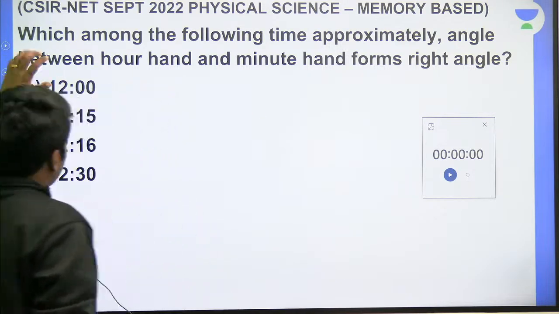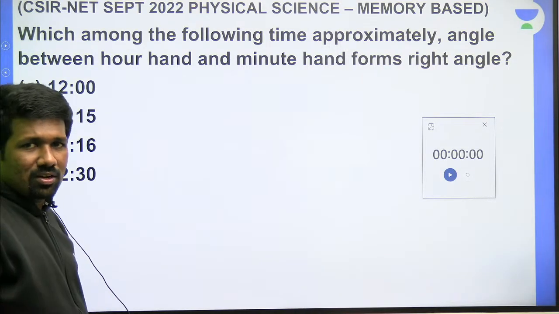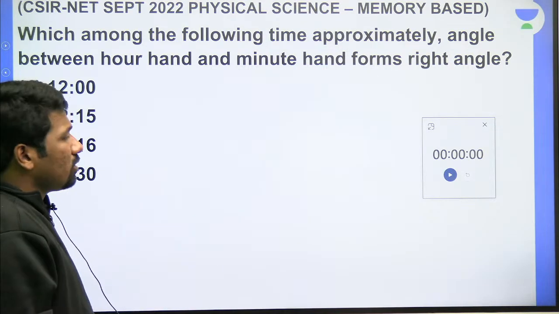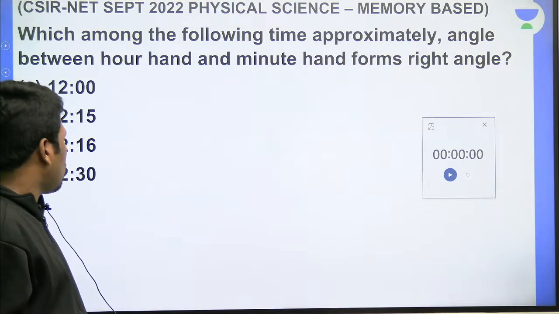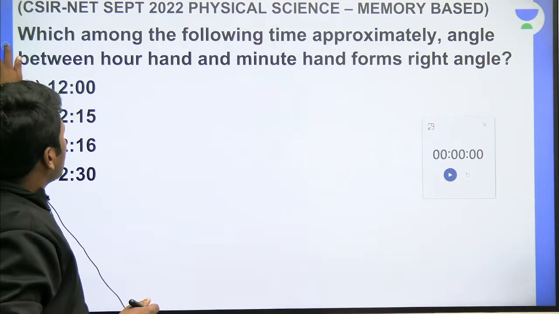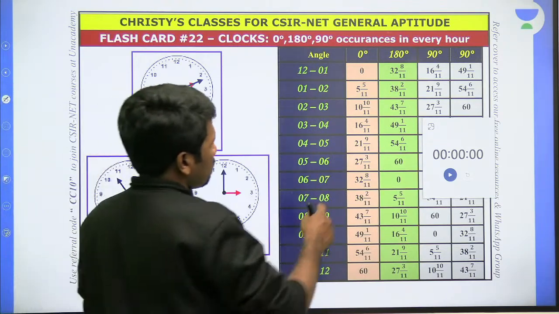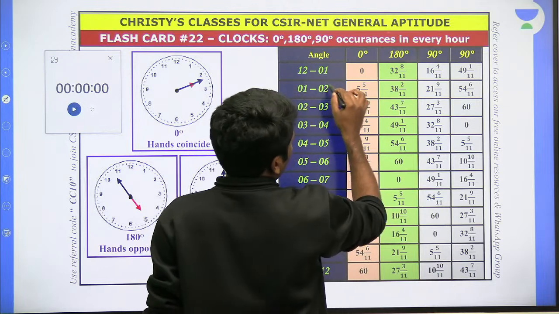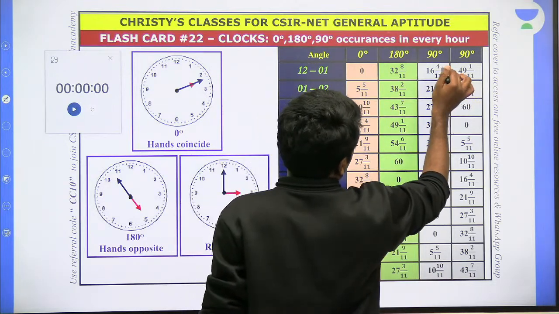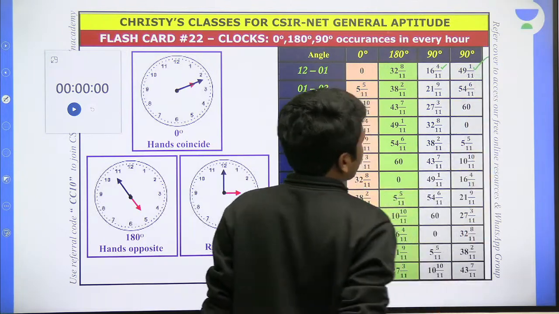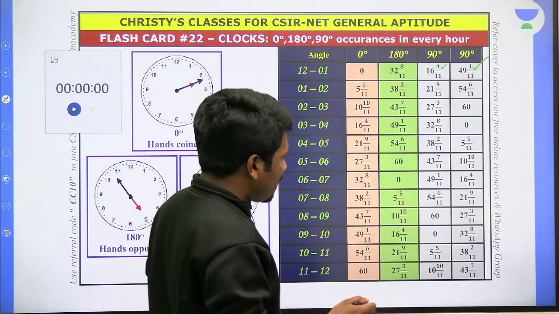Again, if the options are mainly with respect to something between 12 and 1 o'clock, at which times is a right angle formed? As I have told before the exam itself, I explained this flashcard. Between 12 and 1, there are two cases that give a 90 degree angle, something like 12:16 and 12:49 and something. This you can learn as a list itself.